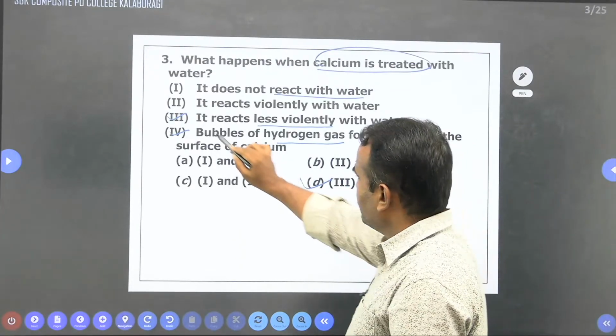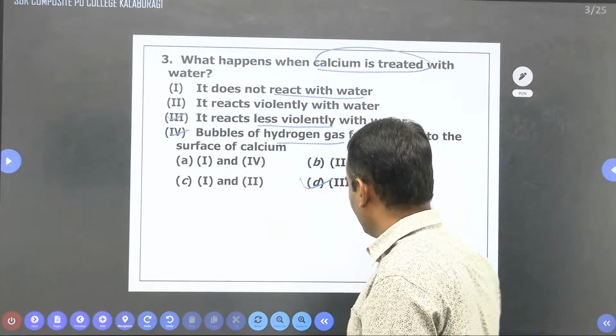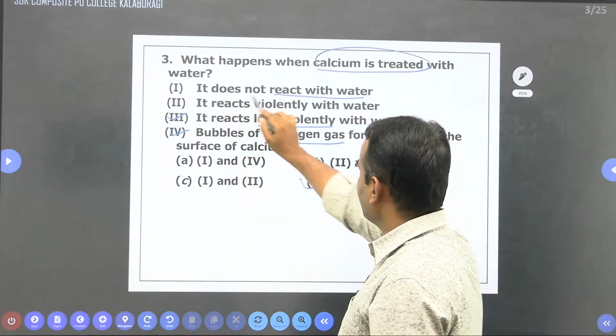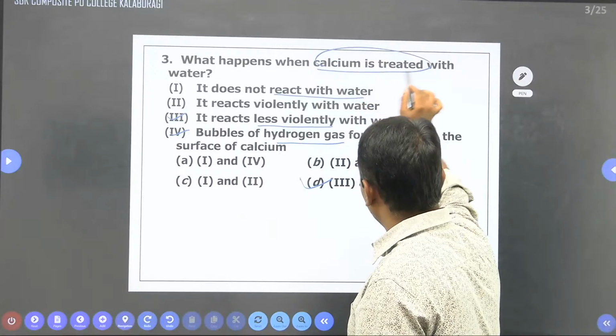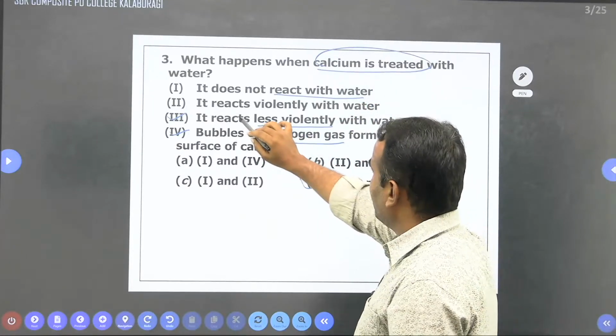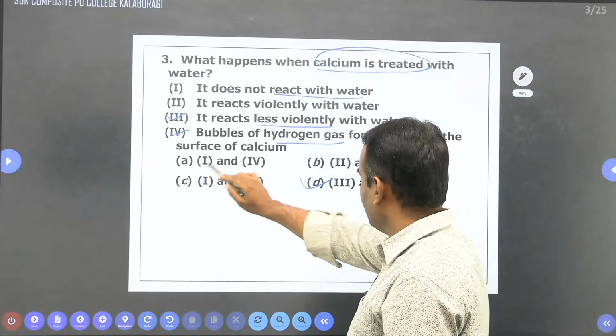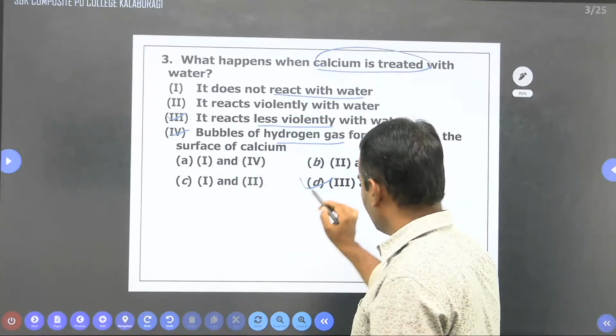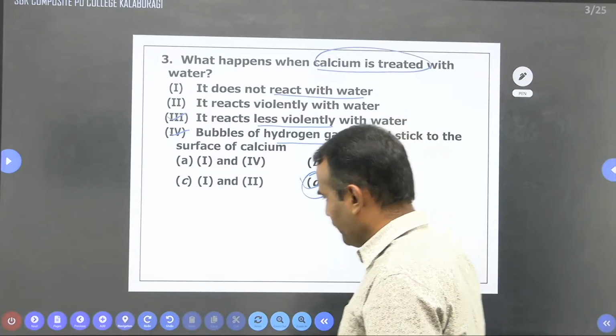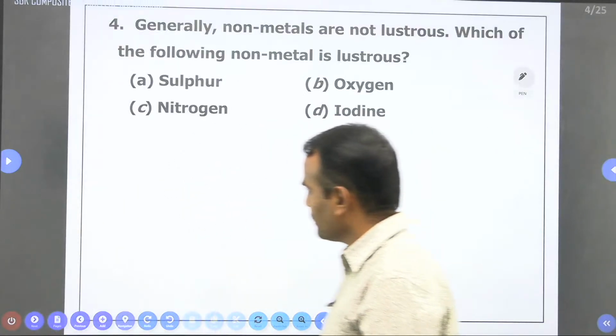So now the correct option will be D, because 3 and 4 are correct. Option 1, it does not react, is wrong. Calcium always reacts with water, and it does not react violently like sodium. So the first and second are the wrong options, and the correct one will be the fourth one. Okay, so next we can move towards the next question.